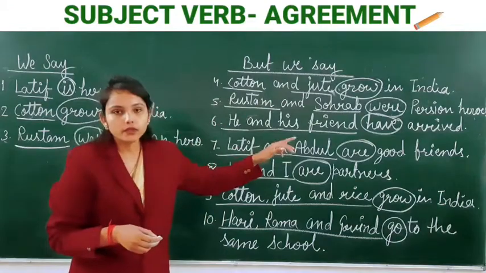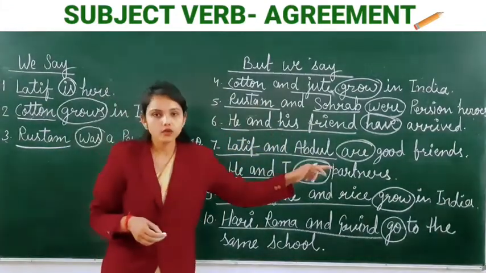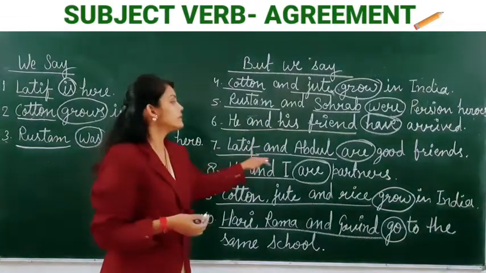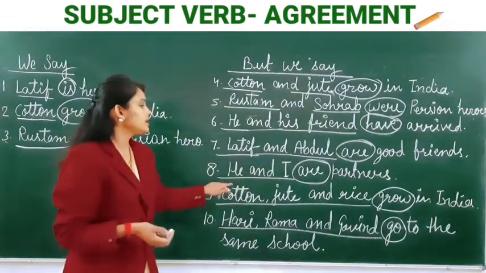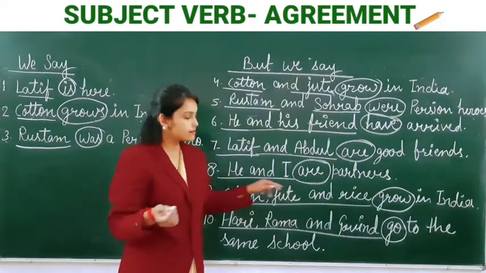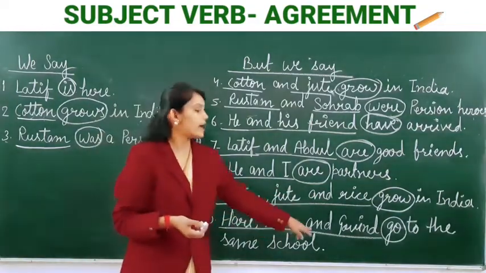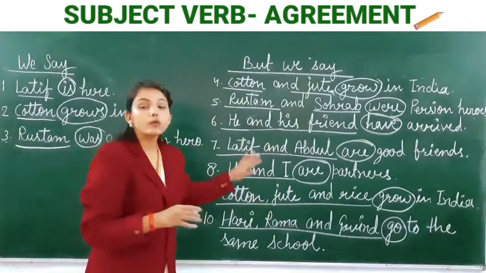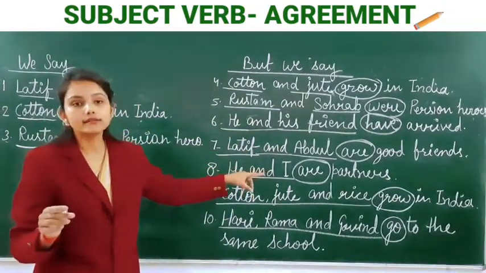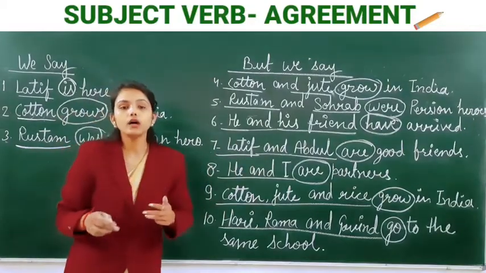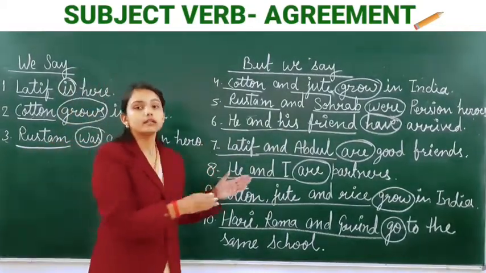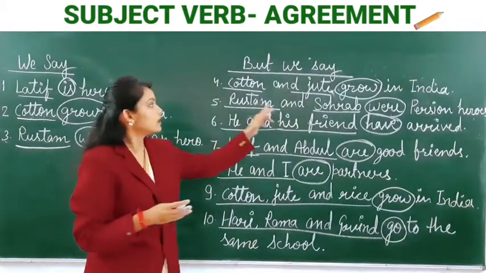So we can say that each verb is in the plural because there are two or more than two subjects in the singular joined with and.